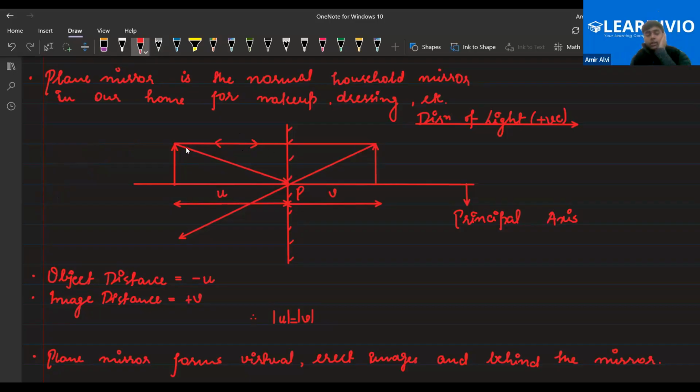So as you can see, everyone, if I extend this line in the forward direction, they are not going to meet at all, because this line is going straight and this line is going more away from it. But what I'm assuming is that there might be a common origin point from which the rays are originating. So I have extended the lines just to see whether they are intersecting or not. When I extended the lines, yes, I got a point where the light rays are intersecting. That point is called the image formation point.